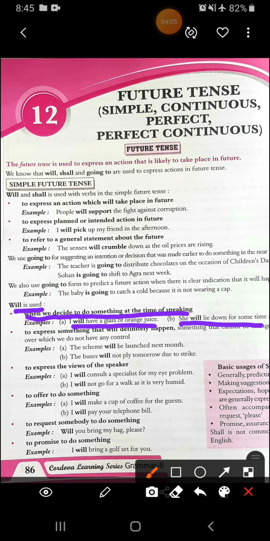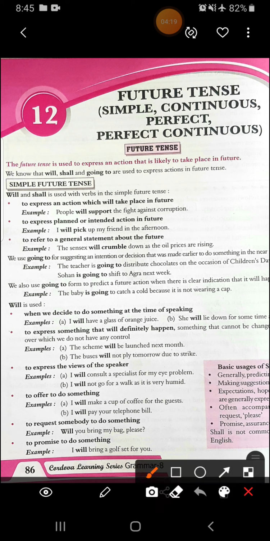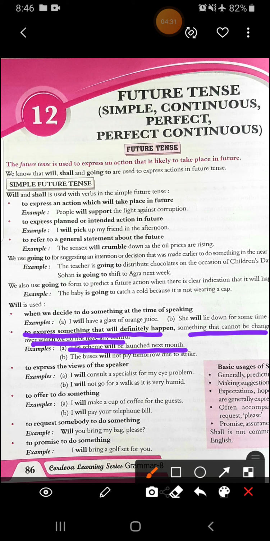Then she will lie down for some time as she is tired. Then we said this at the time of speaking, that she is going to lie down as she needs time to relax as she is tired. Then to express something that will definitely happen, something that cannot be changed, something over which we do not have any control, like the scheme will be launched next month.